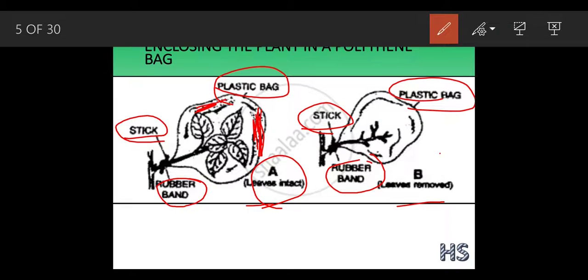But in B part, there is no water on the polythene bag. We couldn't see any kind of water on the polythene bag. What does this suggest? This suggests that the plant loses water from the leaves, not from the stem. This experiment proves that the plant is losing water due to the presence of leaves, not due to the presence of stem. The first experiment for transpiration proves that. Now we are going to take one more experiment to understand.